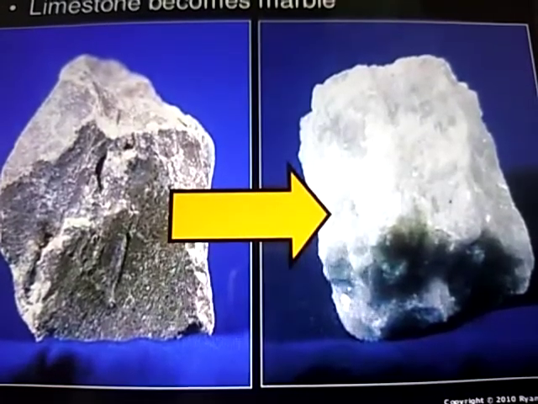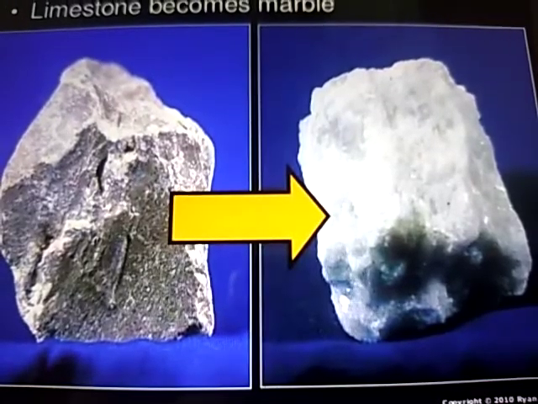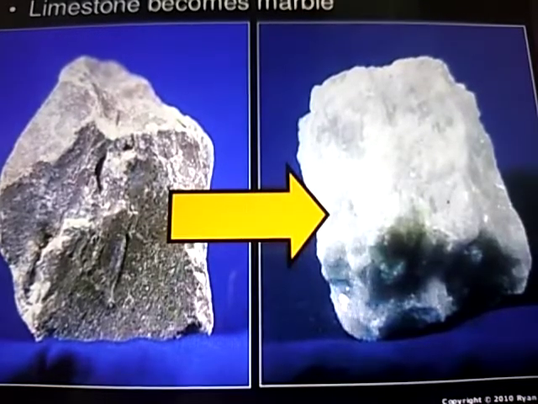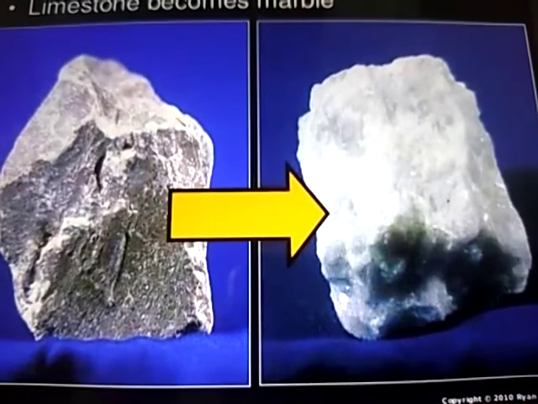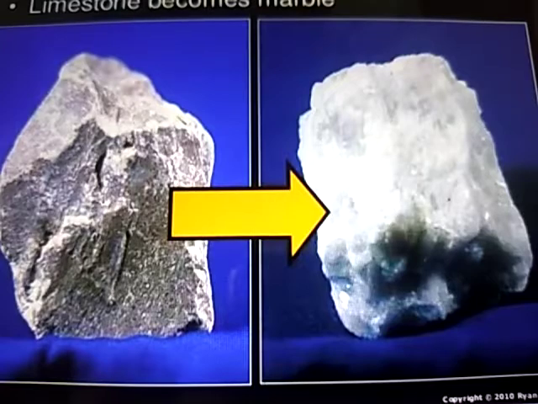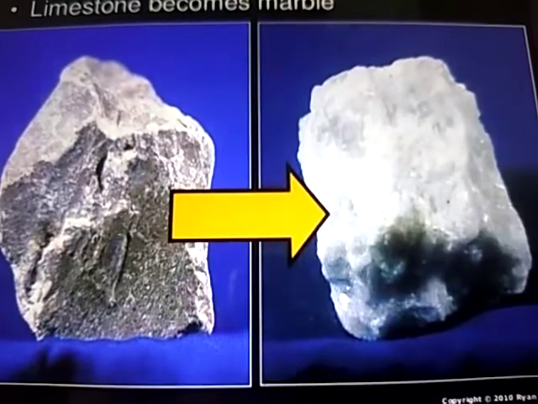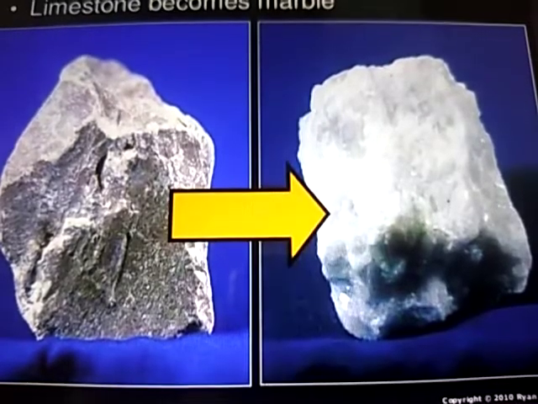The first type of metamorphic rock is marble. It is formed when limestone, which is a sedimentary rock, undergoes changes because of heat and pressure inside the earth, and it comes in many colors. So limestone, a sedimentary rock, has changed into a metamorphic rock which is marble.